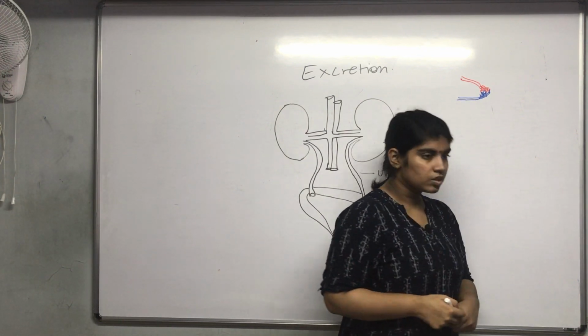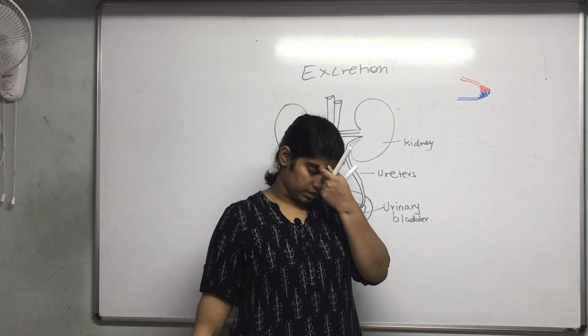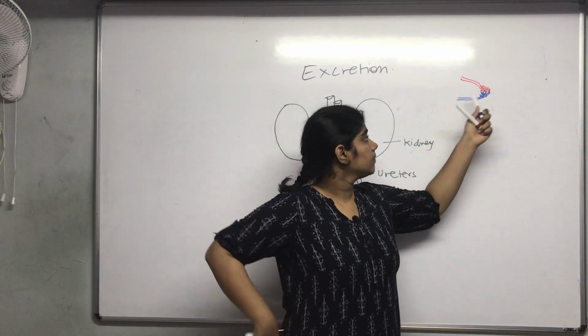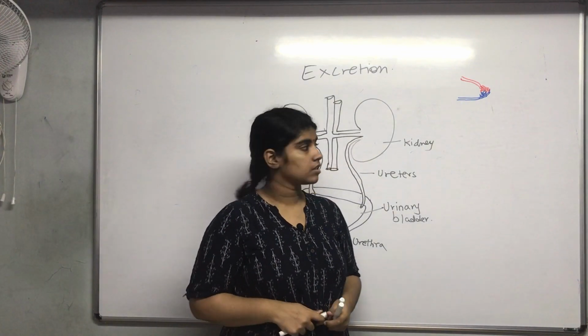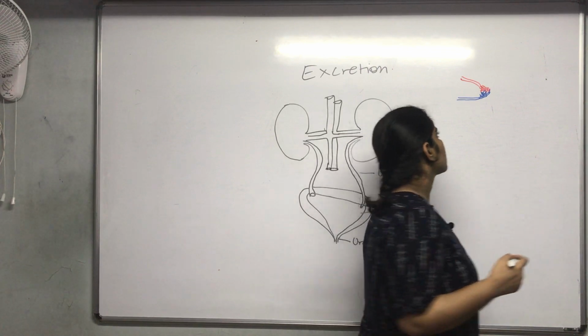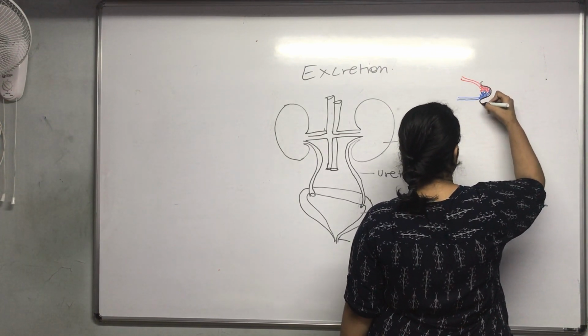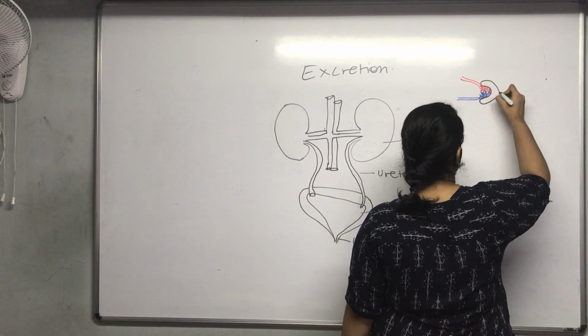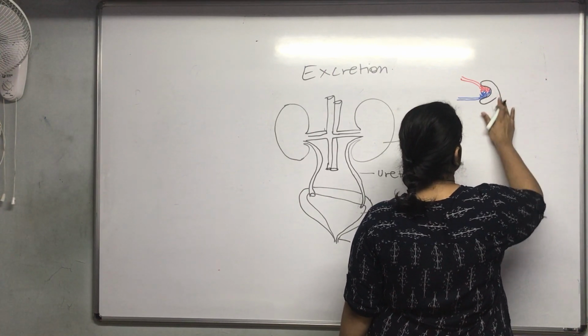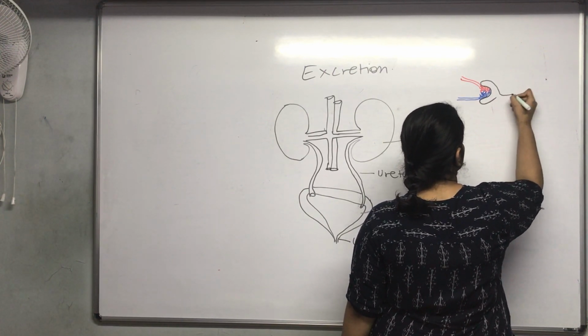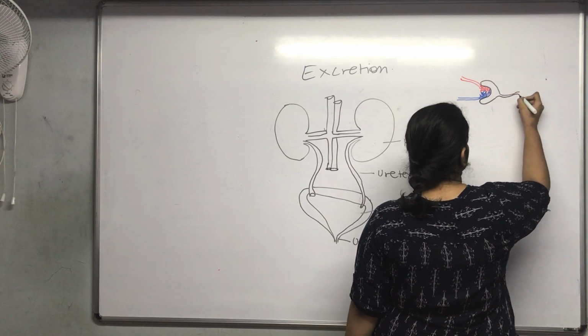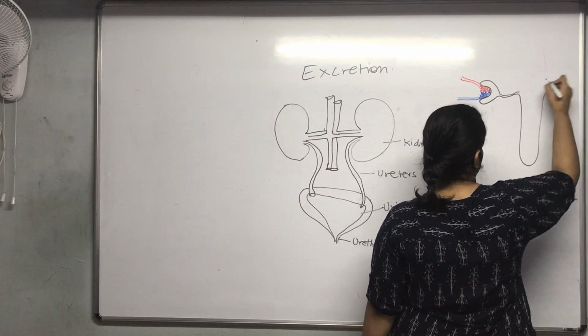So the arteries and veins become finer capillaries, which are surrounded by a capsule-like structure known as the Bowman's capsule.